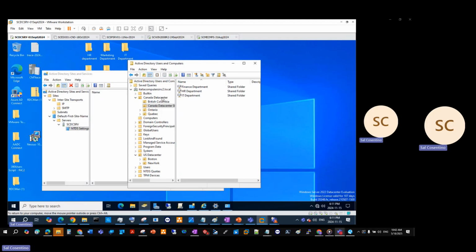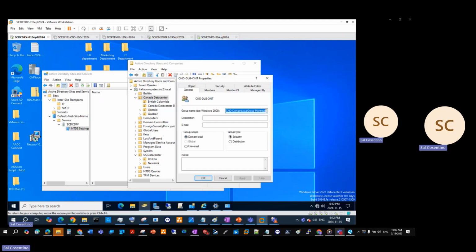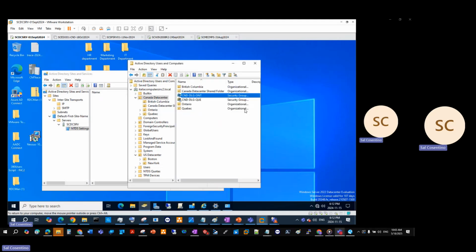So we'll go ahead and go to our Canadian data center. We will go to our province here. You'll notice too that our pre-named group, we can actually change that. Actually call this CMD DLG, and then we can call this font. So that's our group name.